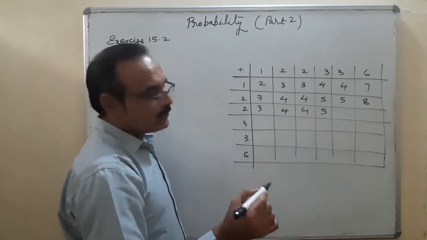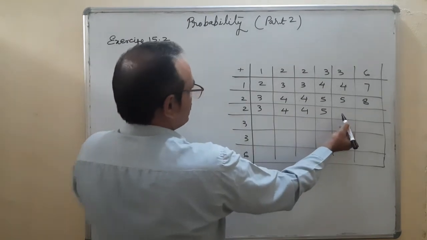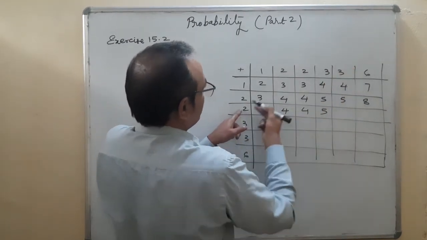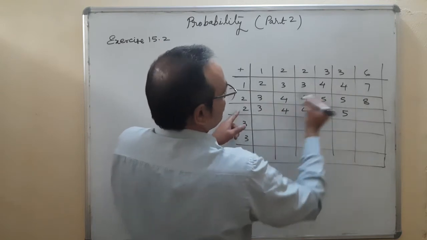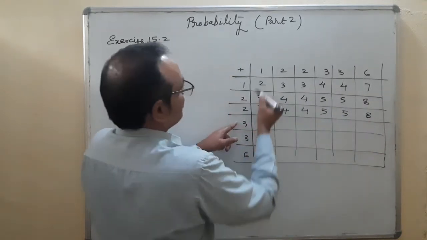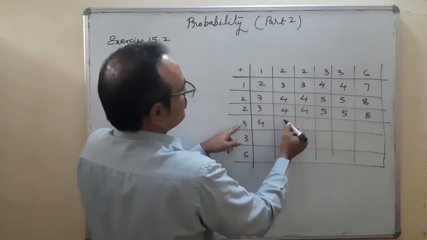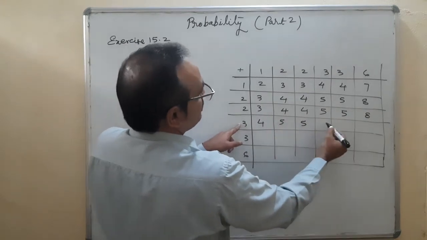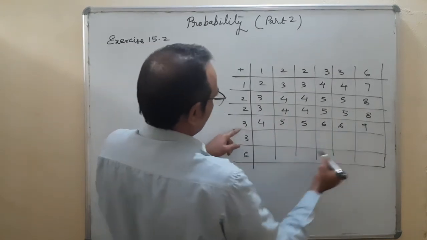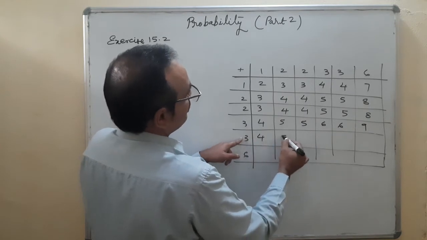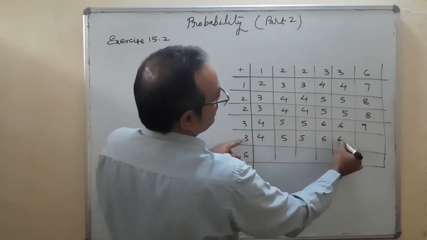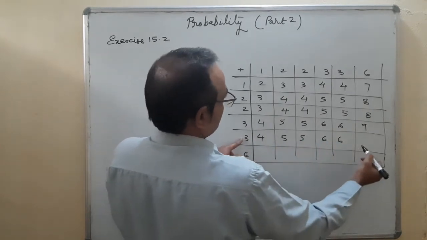Are you understanding what I am doing? Suppose this place is going to be filled, so this and that number will be added. 2 plus 3 is 5, 6 plus 2 is 8, 3 plus 1 is 4, 3 plus 2 is 5, and so on, and it is 9.